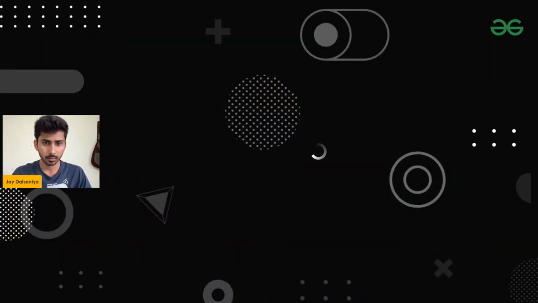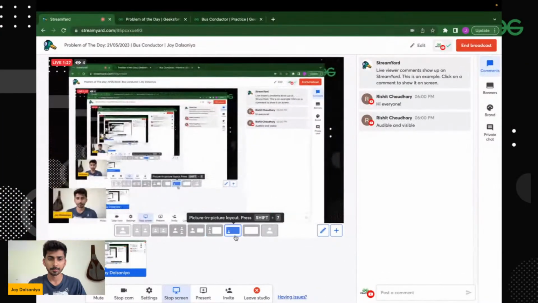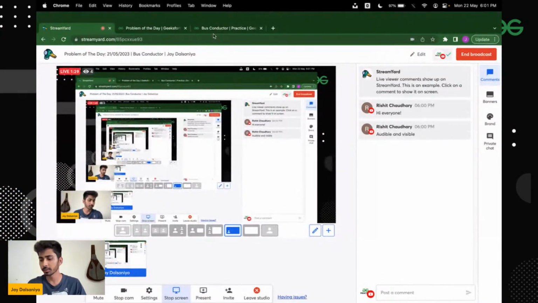Okay, so can I get a quick confirmation in the chat box if I'm clearly audible and there's no issue regarding audio clarity and video? Okay, I think my audio and video is perfectly fine. Hi Rishit, hi. So let me share the screen and we'll be starting the discussion. I hope my screen is visible to everyone.